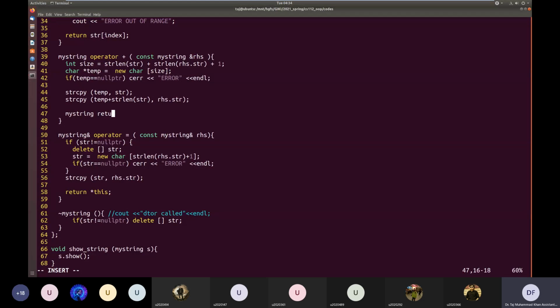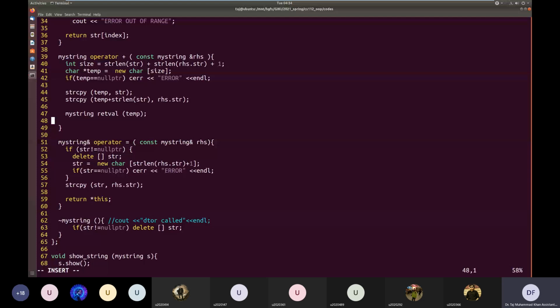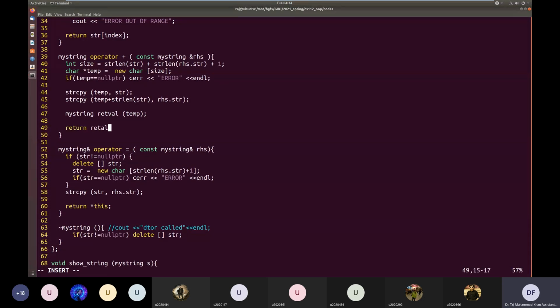So when this is good, then we create a new object and return value using this temp. There might be some error checking code needed for a proper implementation, but for our purposes this is good. It will define a binary plus operator for type myString. This will have two operands, one on the left hand side and the other on the right hand side. This binary operator will concatenate its two operands and return the result in a new myString type, right?